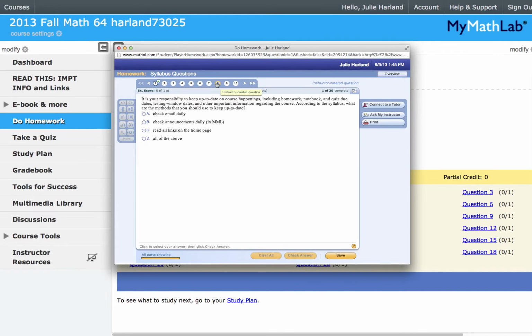Let's skip to number 8, see what that is. It's your responsibility to keep up to date on course happenings, including homework, notebook, and quiz due dates, testing window dates, and other important info. According to the syllabus, what are the methods that you should use to keep up to date? The choices are A, check email daily, B, check announcements daily in MyMathLab, and C, read all links on the homepage, and D, all of the above. Oh, okay, I have an all of the above question again. See if I can find something more interesting. Let's see.